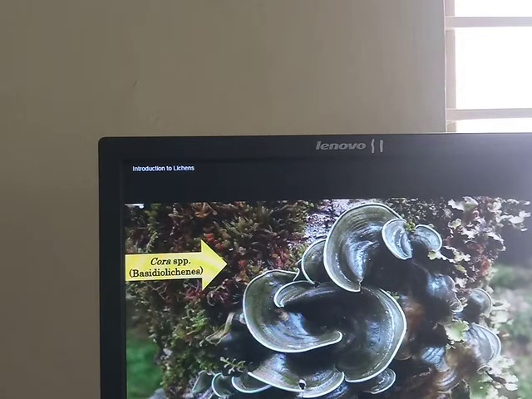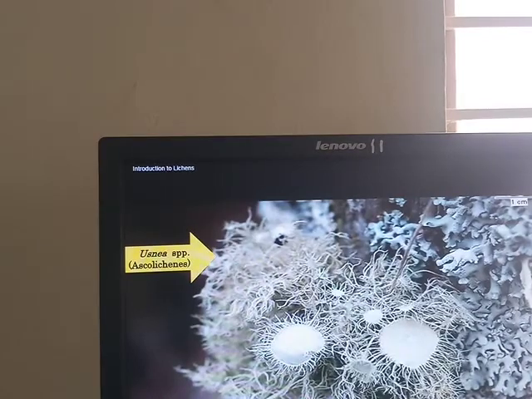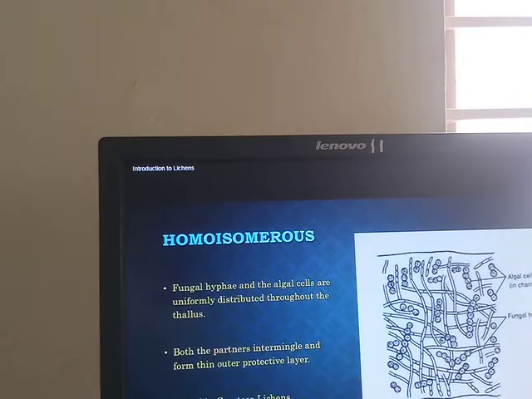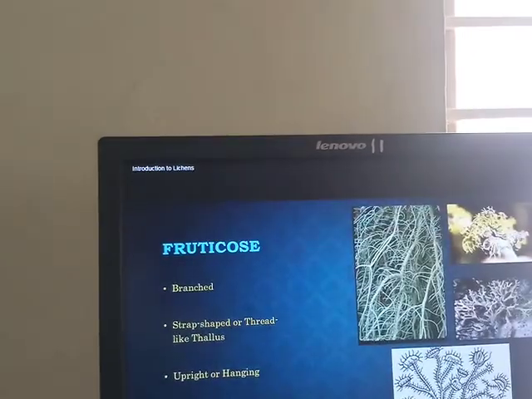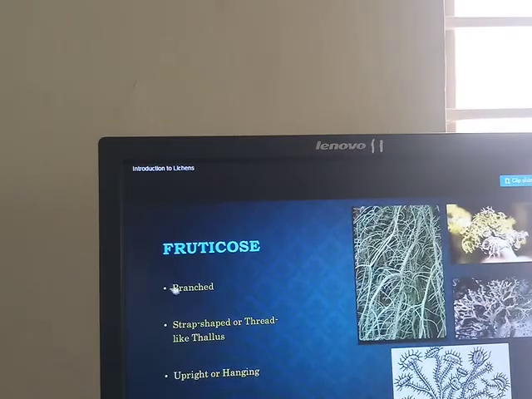Okay, and the next one is fruticose. The fruticose thallus is branched, strap-shaped or thread-like, upright or hanging. You have to differentiate between crustose, foliose and fruticose.